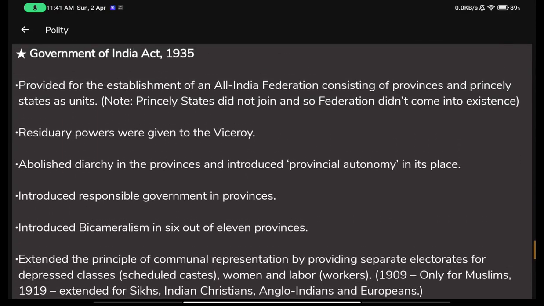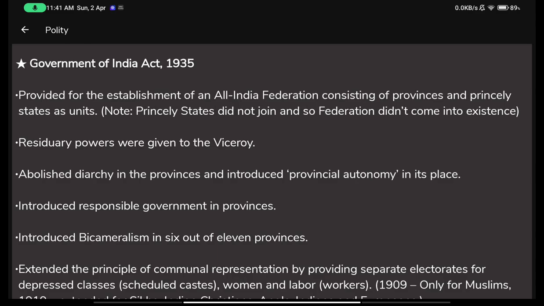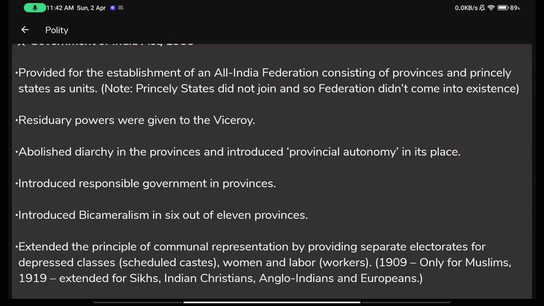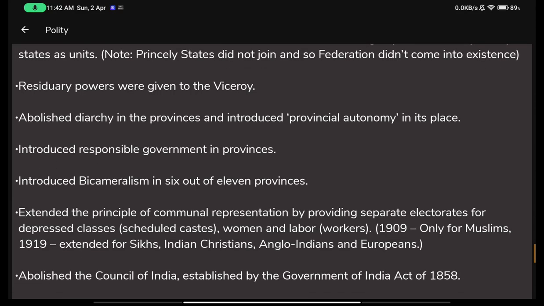19 and 3, 5, sorry. 1935. It provided for the establishment of an all India federation consisting of provinces and princely states as units. Residuary powers were given to the viceroy. It abolished diarchy in the provinces and introduced provincial autonomy in its place. Introduced responsible government in provinces, introduced bicameralism in 6 out of 11 provinces.